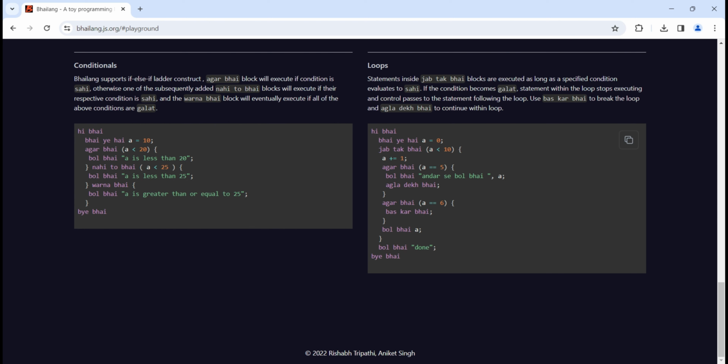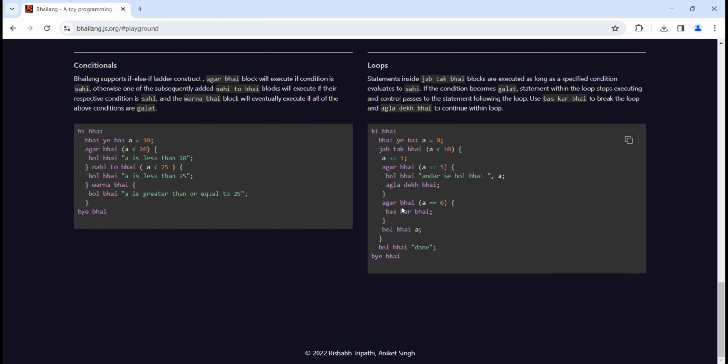So "hi bhai" is the entry point. Then "bhai hai" assigns values to the variables. Then "jab tak bhai" is just a loop: till a is less than 10 it will run, and a will be incremented. Then "agar bhai": if a equals 5, then "bol bhai" will be printed. Or "agla dekh bhai" is just continue, or else you will continue and come out of the loop.